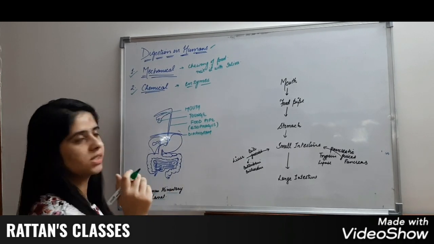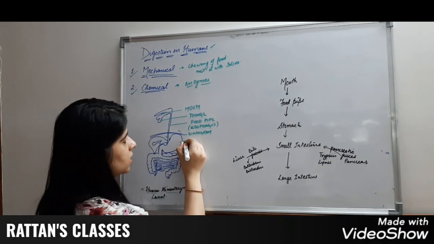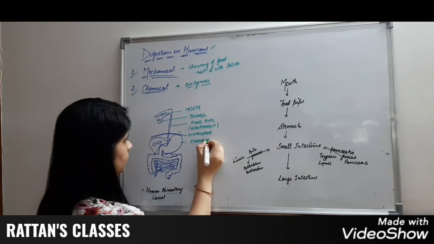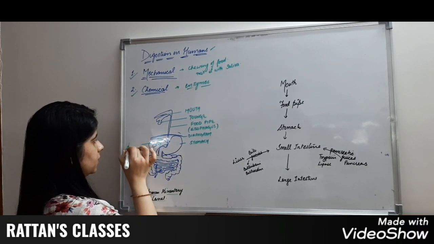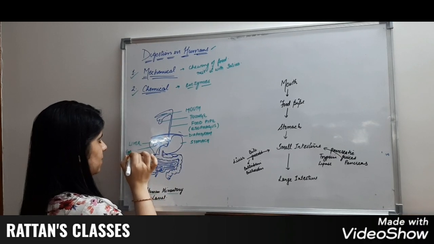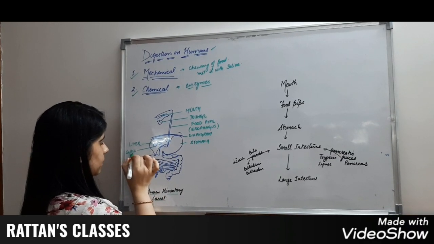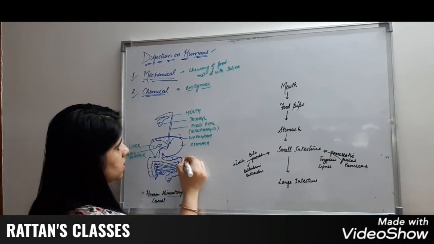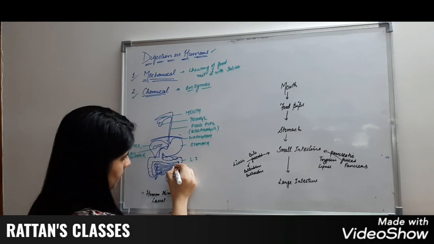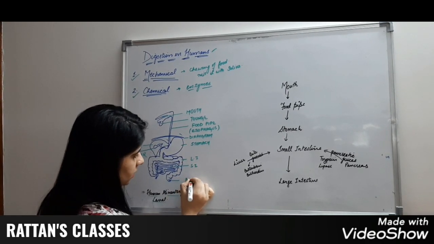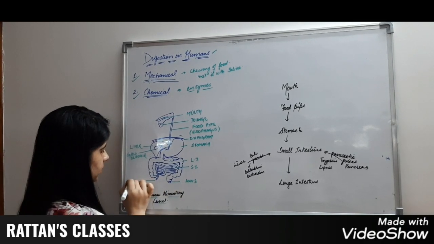Diaphragm holds the system in position. This is the stomach. This is the liver. This portion is the gallbladder. This is the large intestine. This is the small intestine, anus, and appendix.